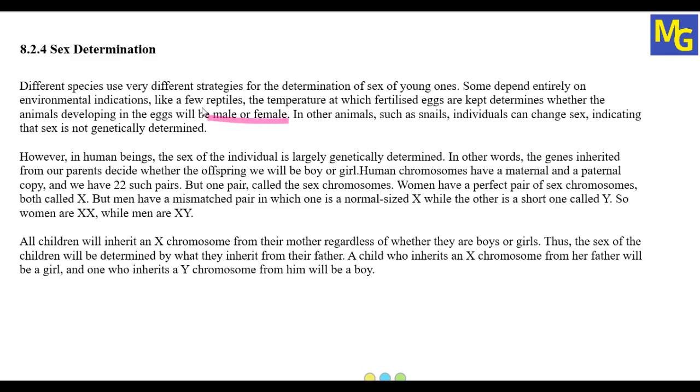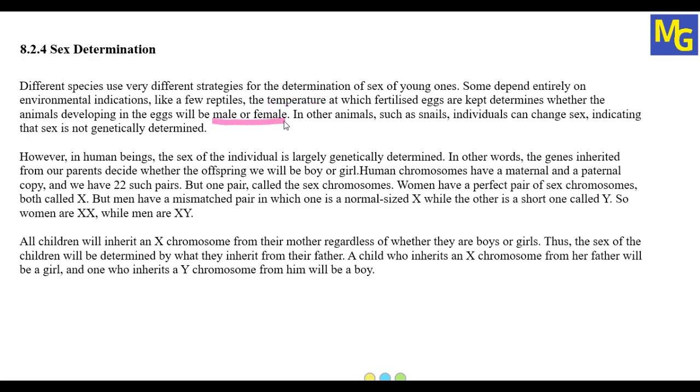See, it is very interesting. In the case of reptiles, not all, a few reptiles, the temperature at which the fertilized egg is kept after fertilization, high temperature or low temperature, the sex of that young one